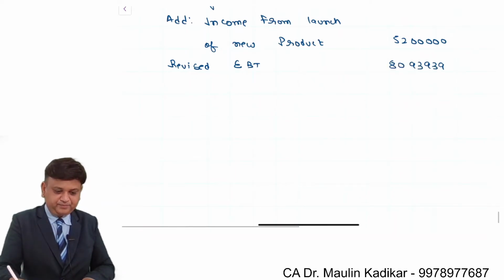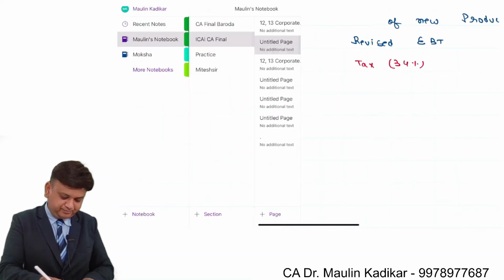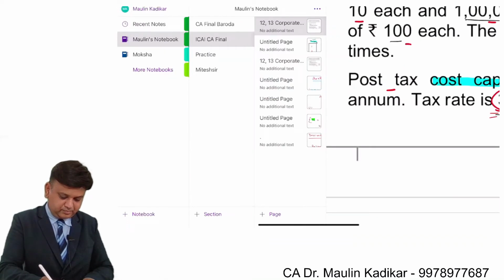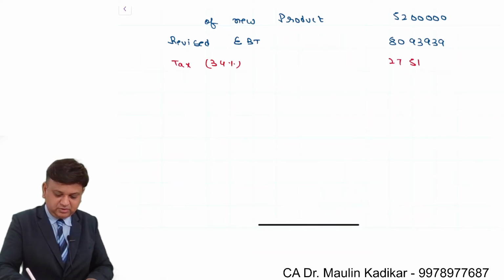So 8093,939 minus income tax at the rate of 34%. That is 27 lakh 51,939.